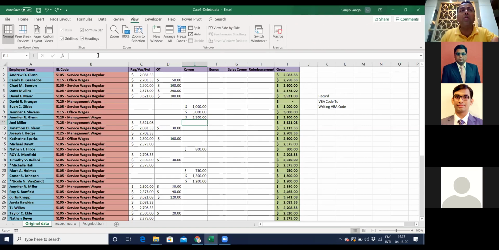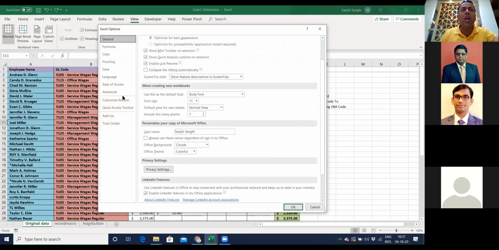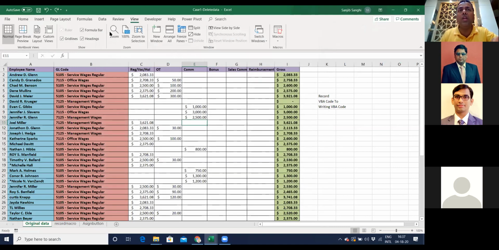If you don't have macros enabled, you have to go into File, then Options. Under Options, you will see Customize Ribbon, and there you will see an option called Developer. You click on that and you will get a Macro option. This is available in all the latest versions.